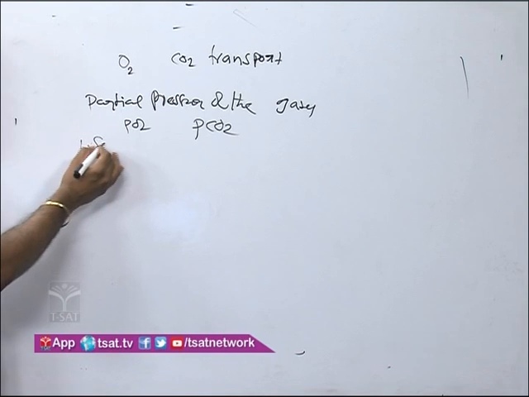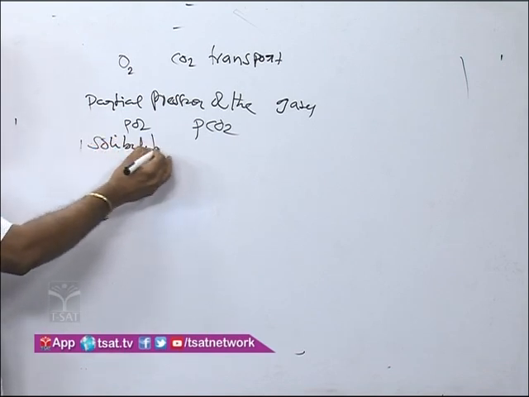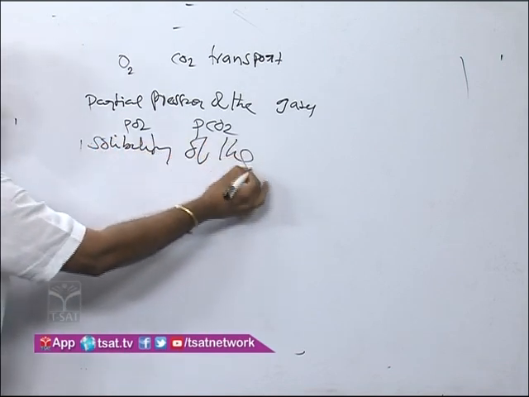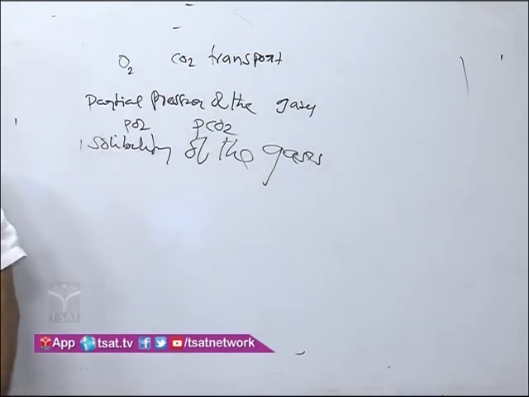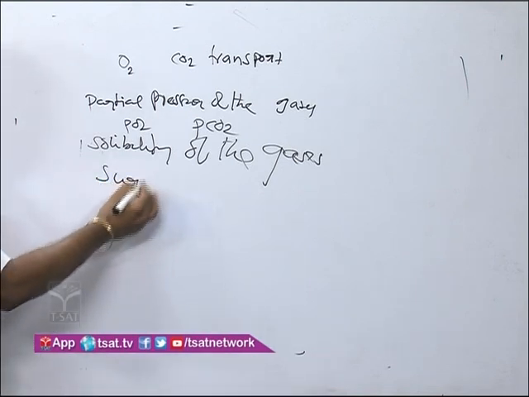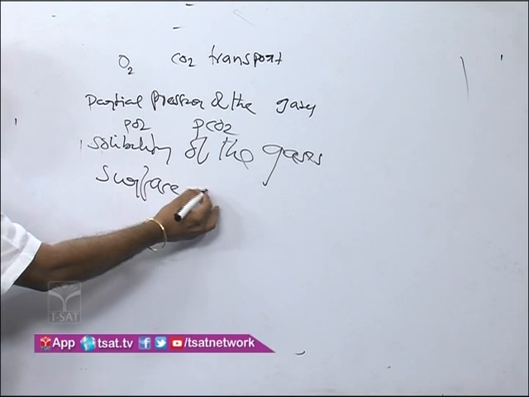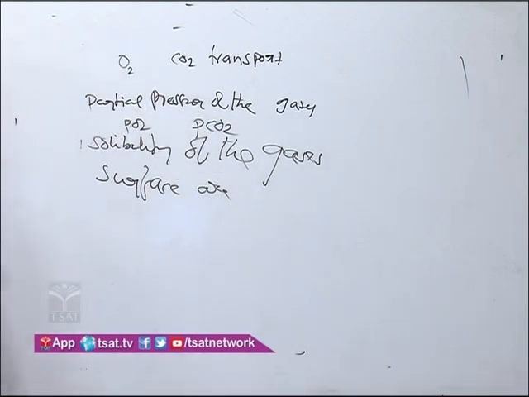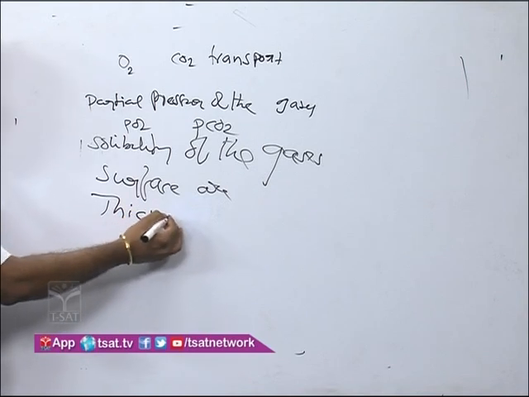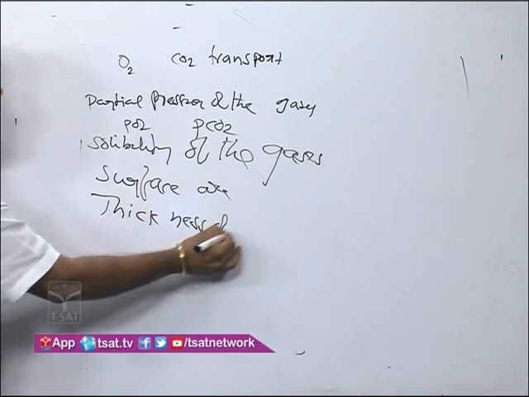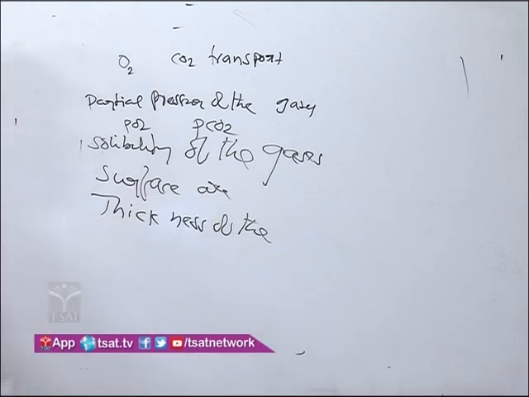Next one is solubility of the gases. Third one is surface area. Next, fourth one is thickness of the respiratory membrane.